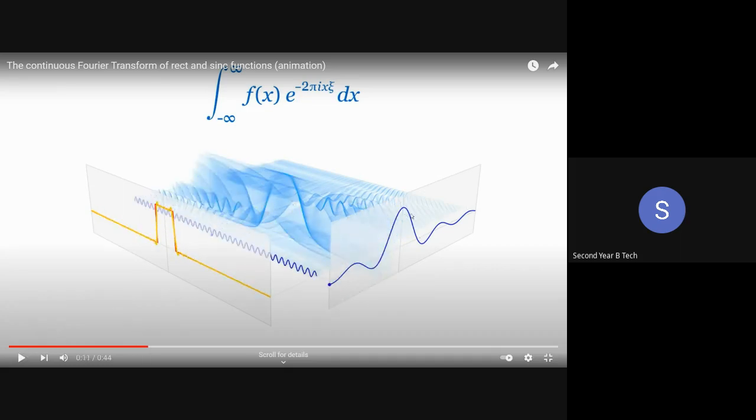This is called a sync signal. This type of signal that we get in the frequency domain is called a sync signal. So this means that in the time domain, my rect signal is represented with a very small width. See, this is only the width of the signal. Let us consider 1. But when we find the Fourier transform, the signal is represented by a sync signal, and you can see this is the width of the sync signal.